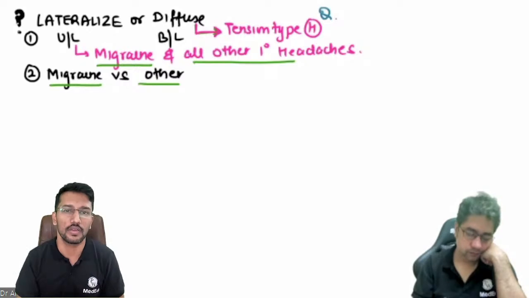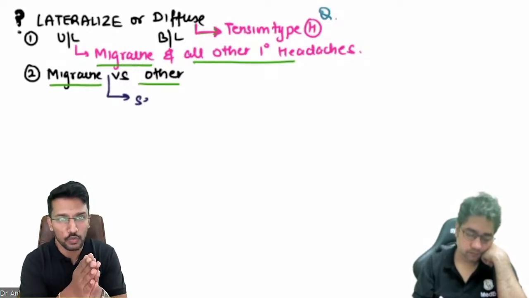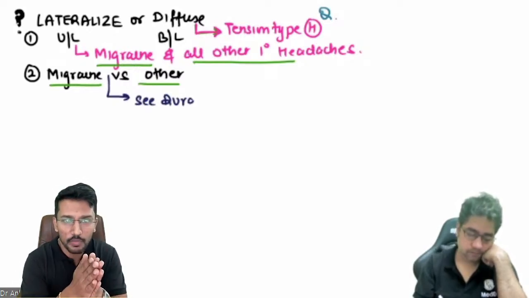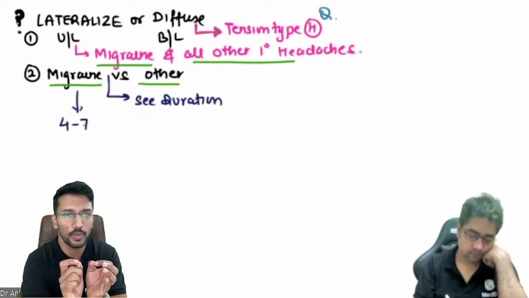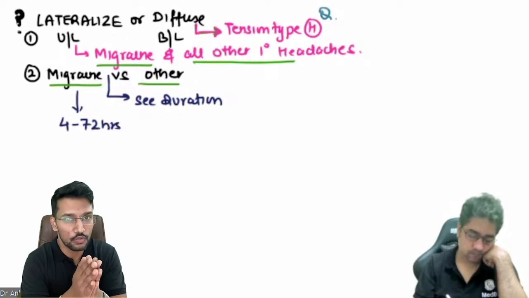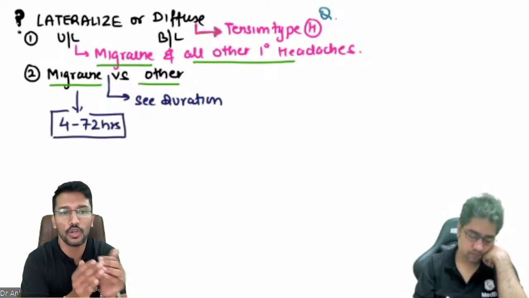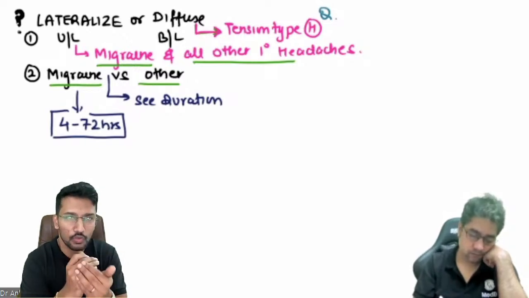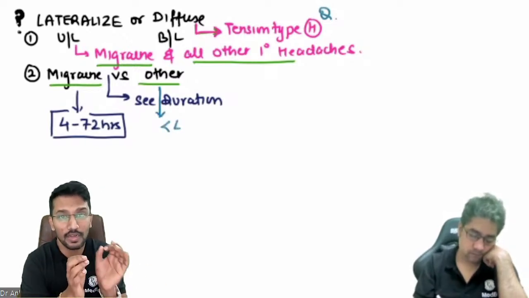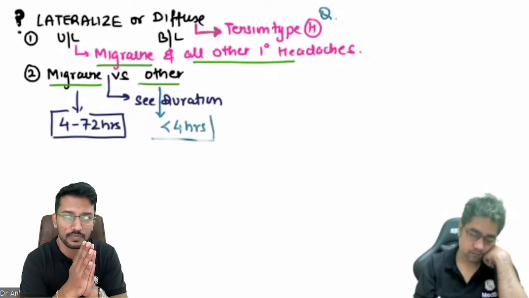So the point to remember here is that each episode of migraine lasts for 4 to 72 hours. If it is lasting for less than 4 hours without treatment, then it is unlikely to be migraine. An episode which lasts 30 or 40 minutes is unlikely to be migraine.